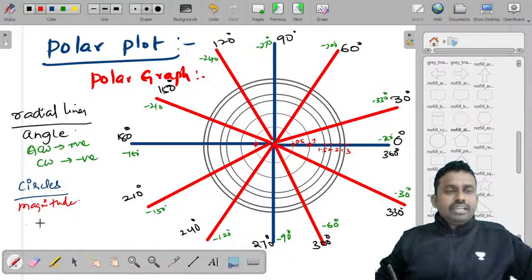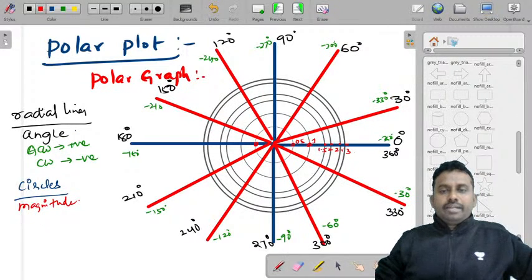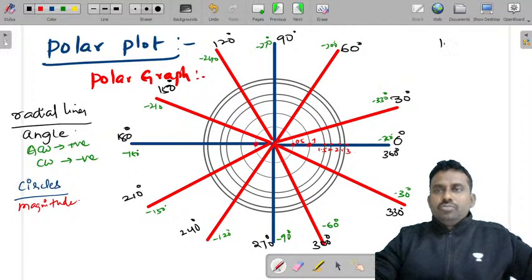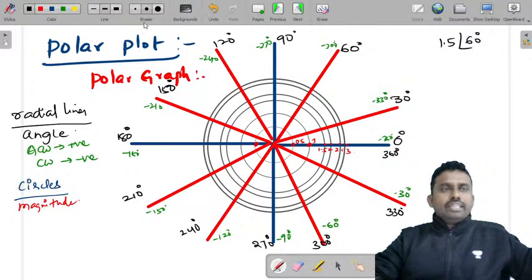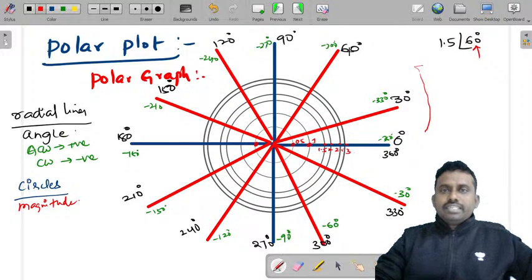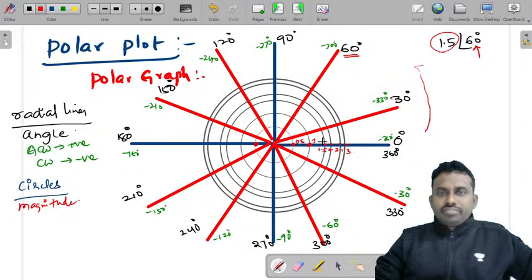Now I'll give you one polar coordinate, because you need to plot these polar coordinates. Let us take some value. I'll tell you 1.5 at an angle 60 degrees. Where does this come? You have to first look at the angle. Just remember, first you have to look at this angle, 60 degrees. Where is 60? Because this is positive, you have to move in this anti-clockwise direction, and 60 degrees is here. And on this line, check the magnitude. What is the magnitude? 1.5. So this is the 1.5 line. So this point is 1.5 at an angle 60 degrees. This yellow that I am showing you.